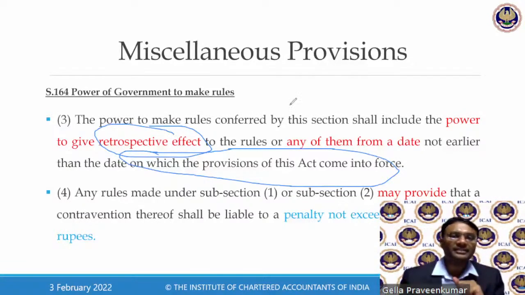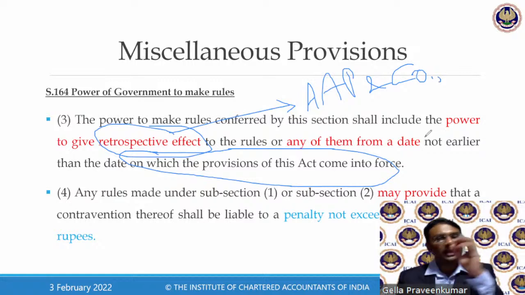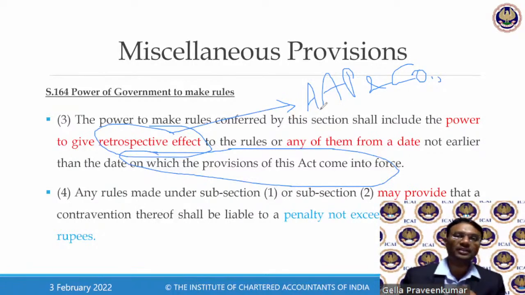There was a famous judgment in the case of AAP and Co. I would recommend, academically, if you're good at reading tax laws, you read this particular case law called AAP and Co. This is in the Gujarat High Court. AAP is a firm of chartered accountants.